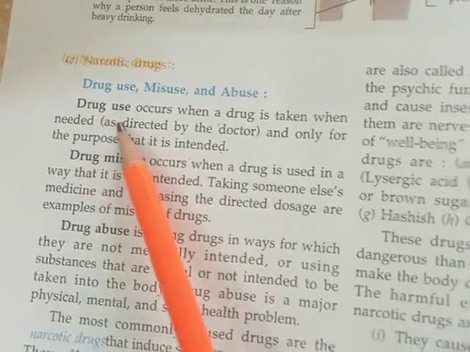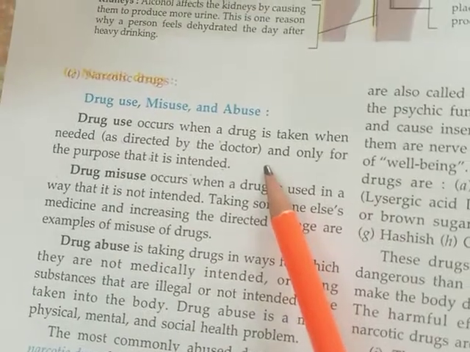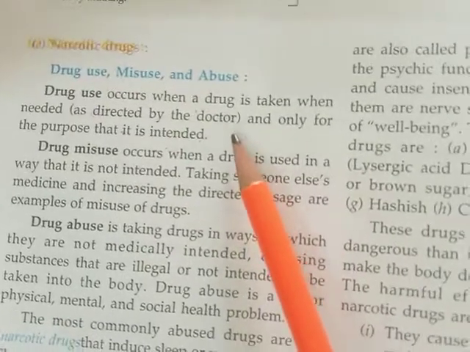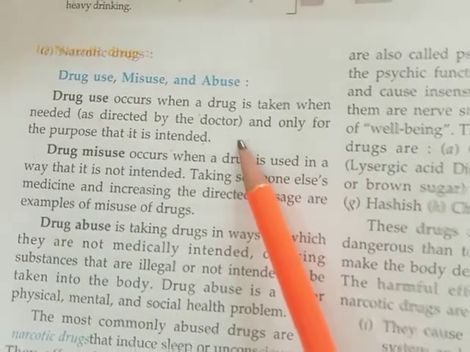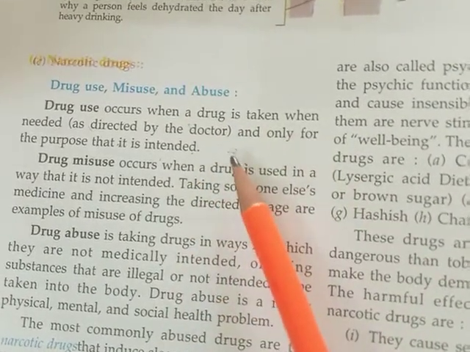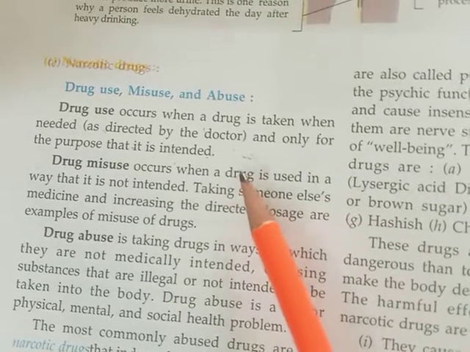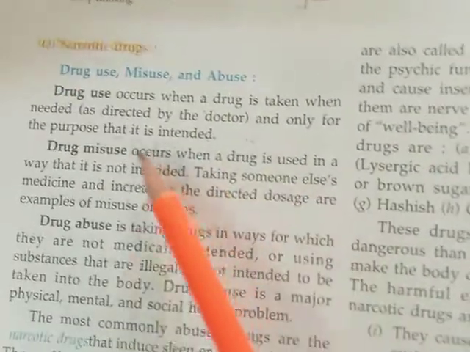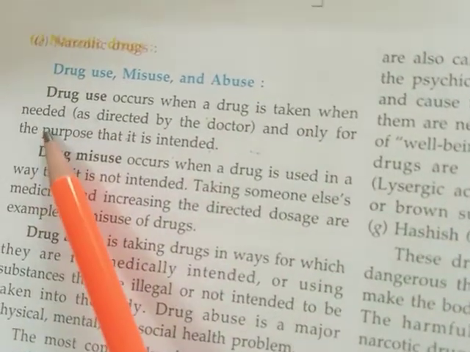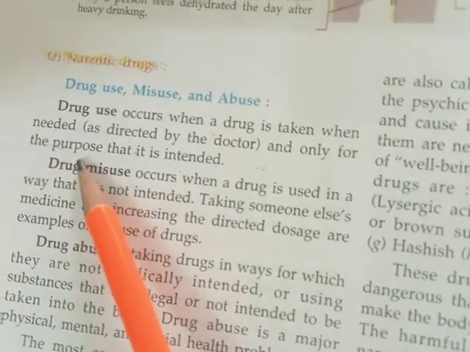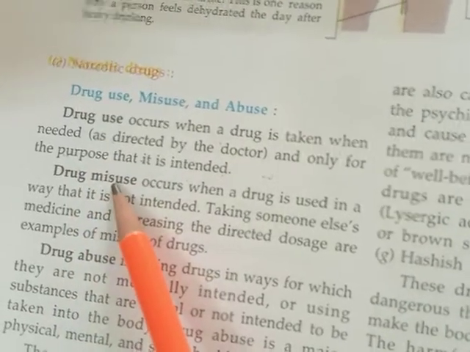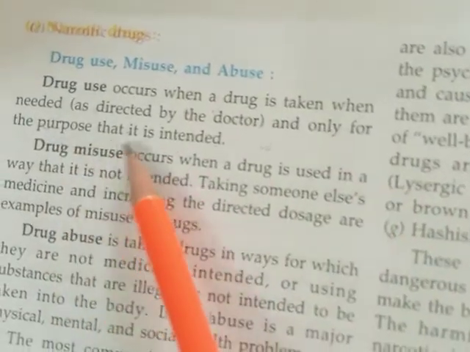Now, drug use: we take drugs when we are ill, and before taking the drug we take advice of the doctor. The doctor advises which medicine we have to take and how much dose we have to take. That is all advised by the doctor. So we take the drugs under the advice of the doctor. That is use. So drug use occurs when a drug is taken when needed, when we are sick or ill, under the guidance of the doctor, and only for the purpose that it is intended.